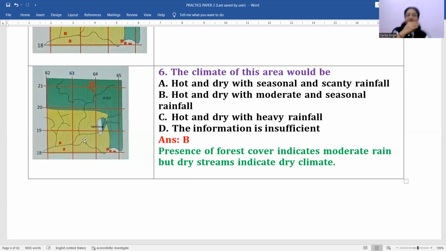If open scrub area is there, like in the entire part white patches are there in the topo sheet, right? And there you'll find some dunes are there in that topo sheet. So what can you say about the climate there? The area is getting hot and dry type of climate with seasonal scanty rainfall. Scanty why? Because there you can see sand dunes in that condition. Okay, then if open scrub is there you can give that point too, because often the question also comes: what type of climate can you see, and give evidences in support of your answer. So there you will have to give these points, right?